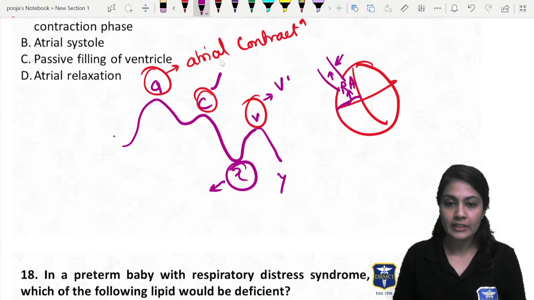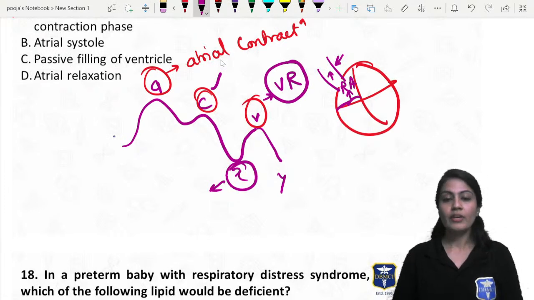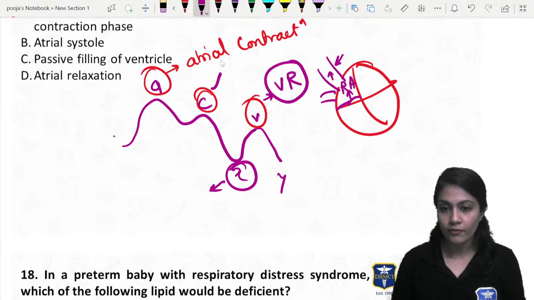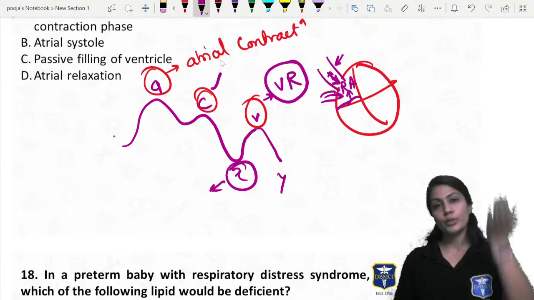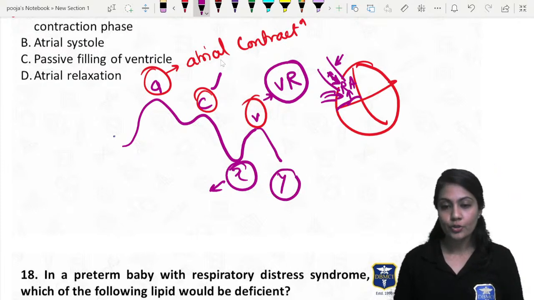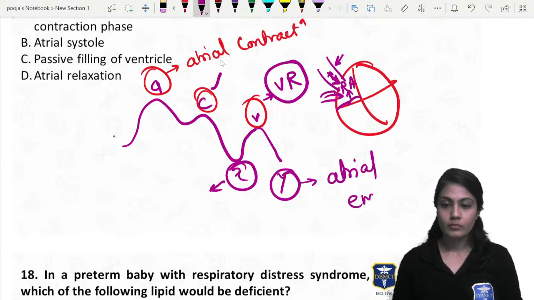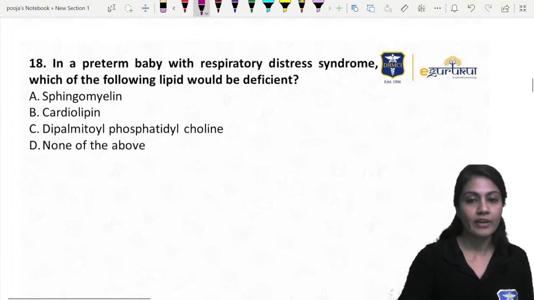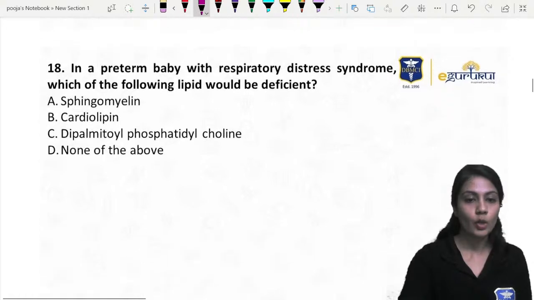And whenever the venous return occurs, at that time, again the venous return will fill the ventricles over here, right? And that's why again you are going to get a positive deflection. The atrial emptying, that will give you the what thing? Y wave. Okay, let's move on quickly.